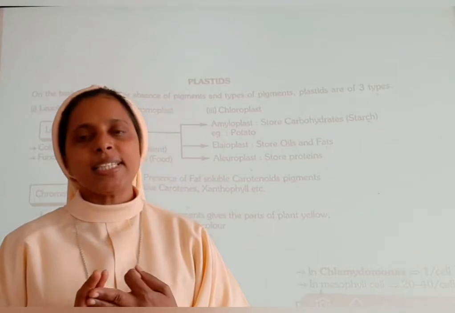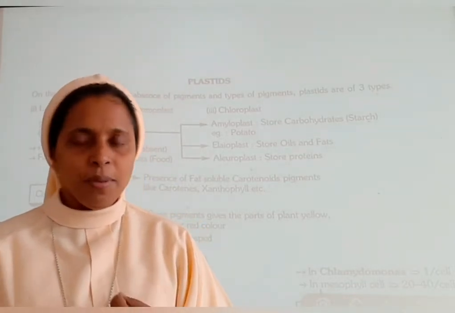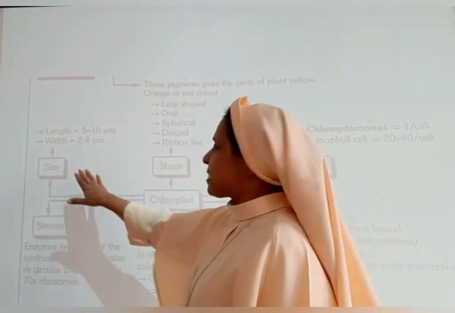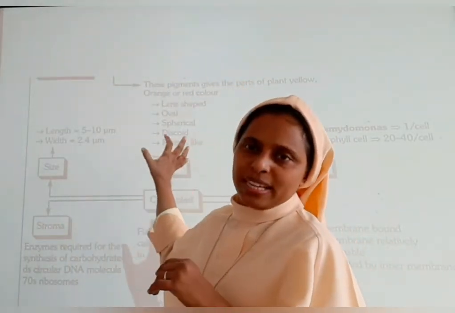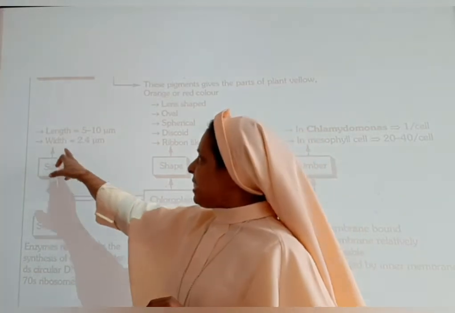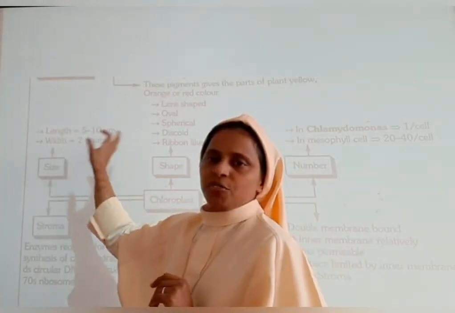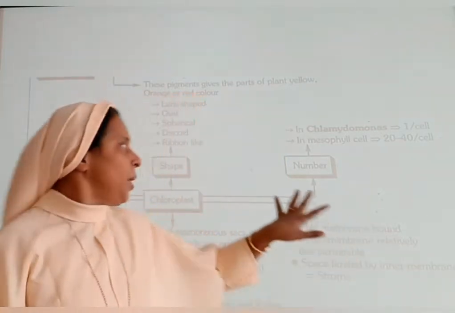Now let us discuss the size, shape and the number of plastids. Size is of length 5 to 10 micrometer, width is 2 to 4 micrometer. And what is the shape?